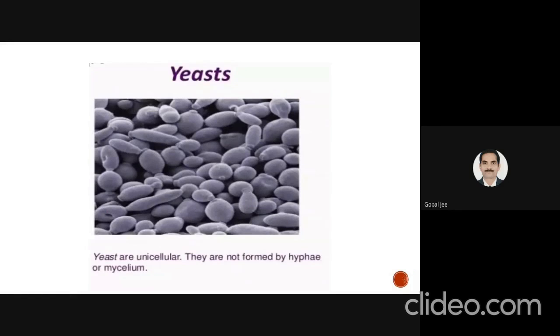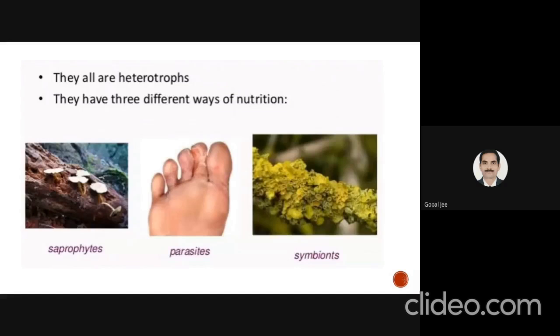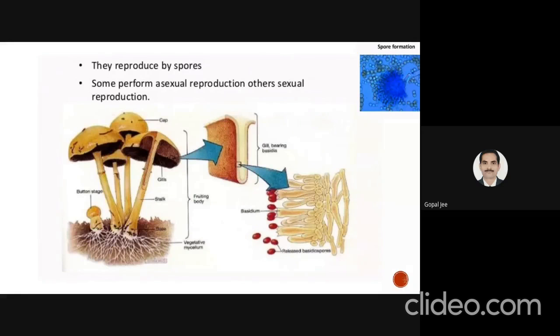They are all heterotrophs. Fungi have three different ways of nutrition. They might be saprophytes, meaning they take nutrition from decaying material. Then as parasites, they live on leaves. Also they show symbiotic relationships. They can reproduce by spores. Some perform asexual reproduction and others sexual reproduction.